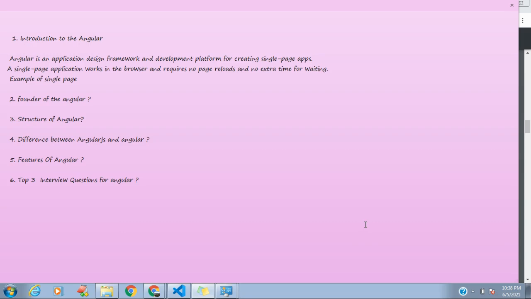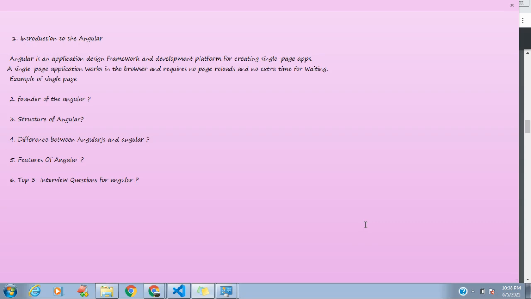So let's begin. So the first question in our mind, what is Angular? Angular is an application design framework and development platform for creating single page apps. A single page application works in the browser, requires no page loads and no extra time for waiting. Angular is a single page application.